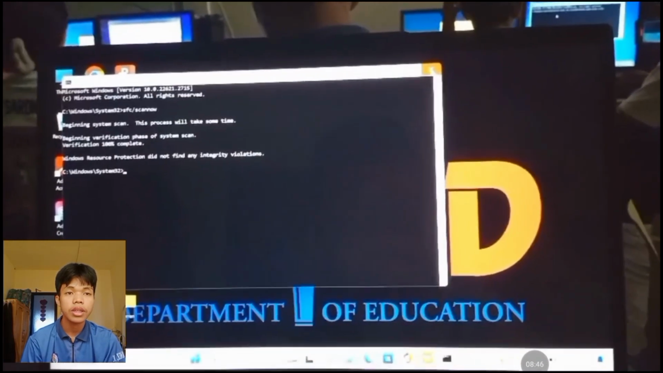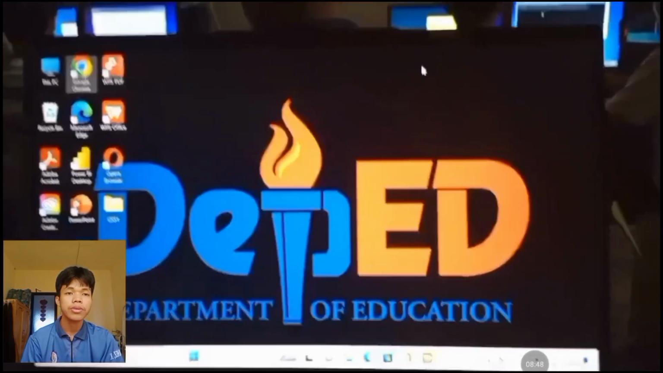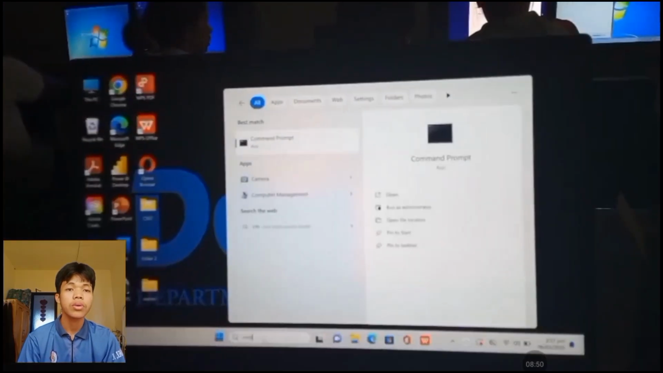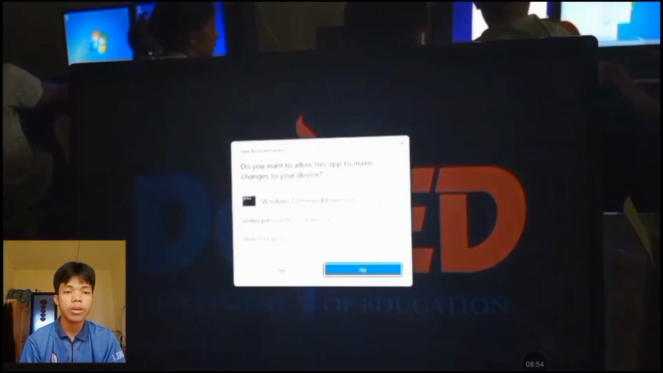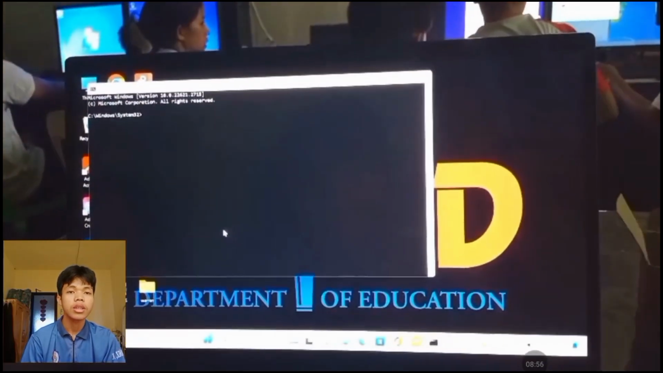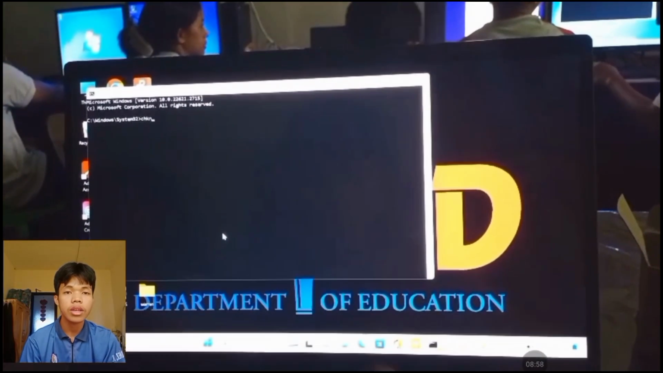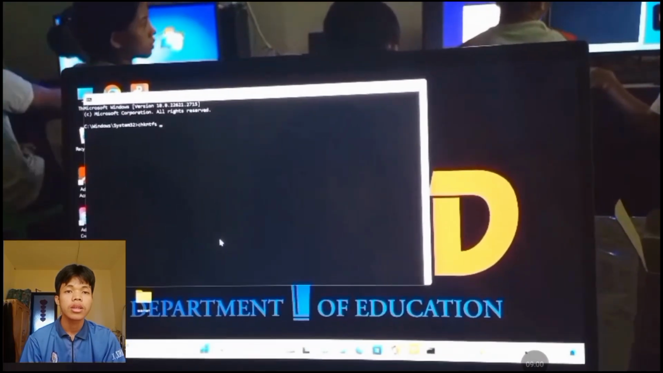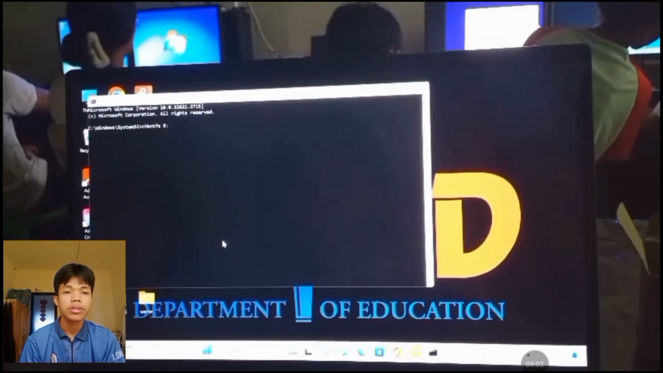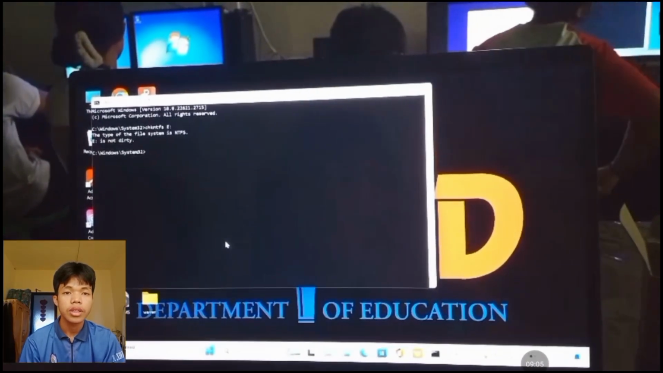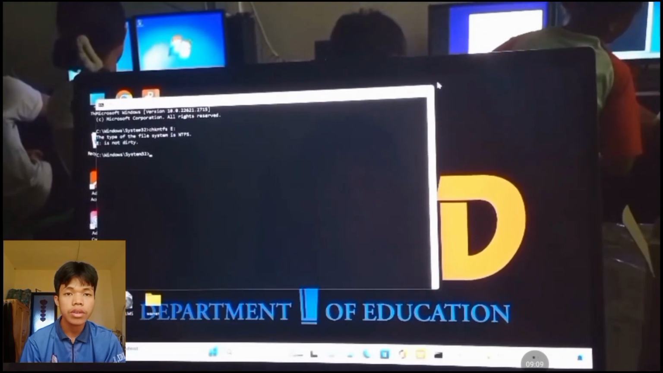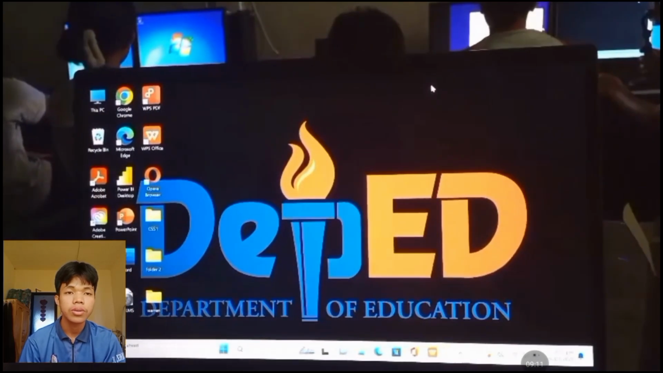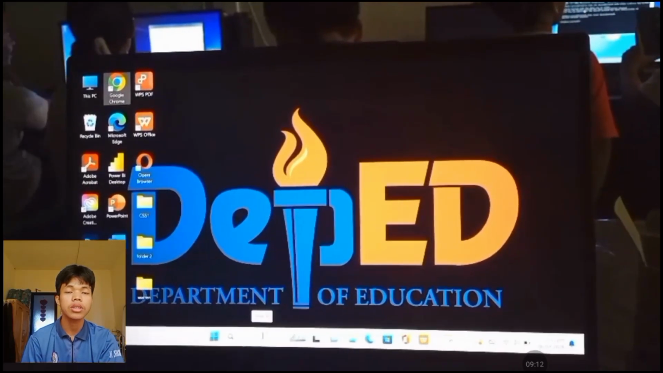So click X, and the next we perform is we need to check the OS. Run the command prompt as administrator and click yes and type chkdsk, then ntfs space e:, and enter. So the file system type is NTFS and it is not dirty, so your computer is not dirty.